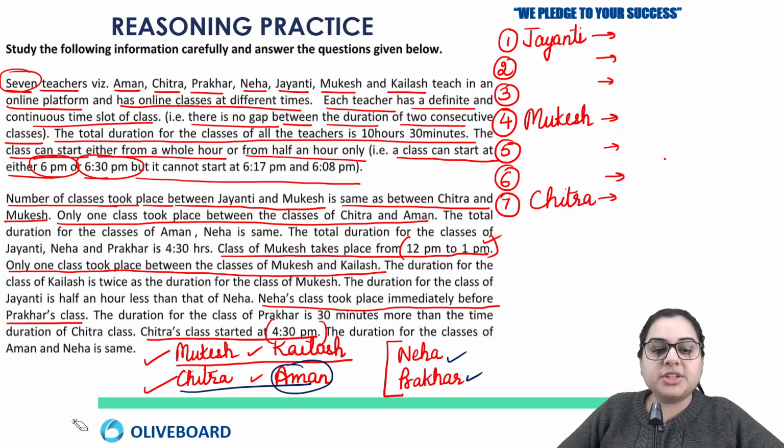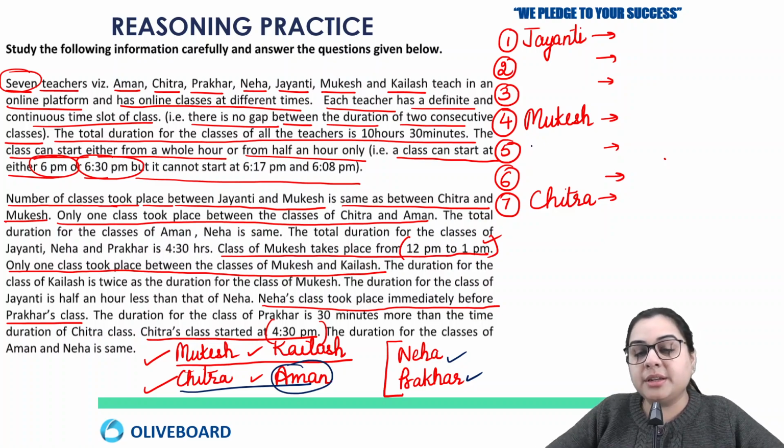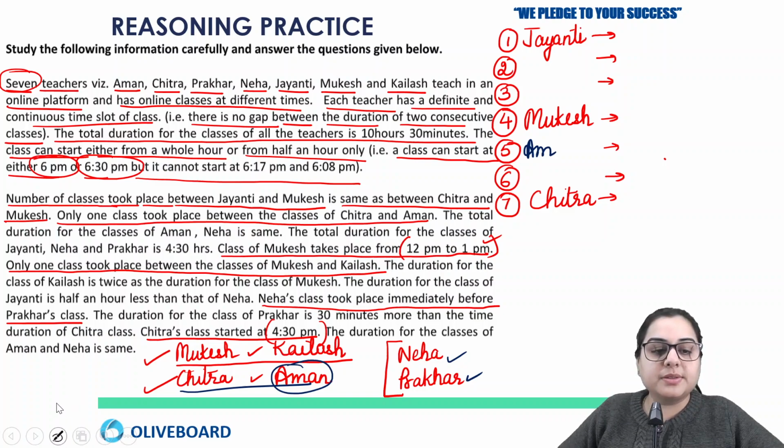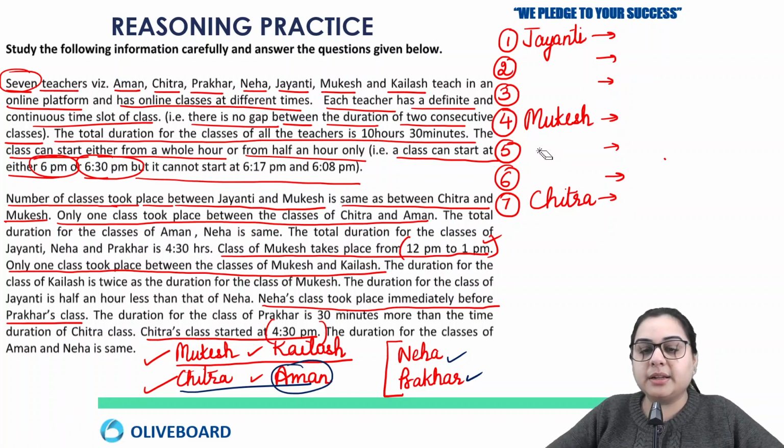Although about Mukesh we have a doubt, that if there is one person between Mukesh and Kailash, Kailash can come on the second or sixth position. But if there is one person between Chitra and Aman, and Chitra is on the seventh position, then Aman will definitely be on the fifth position. So with this, we understand that Aman is coming on position number 5.